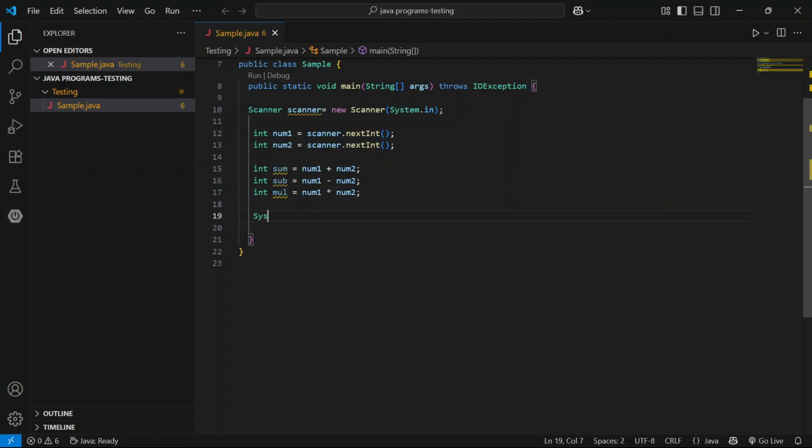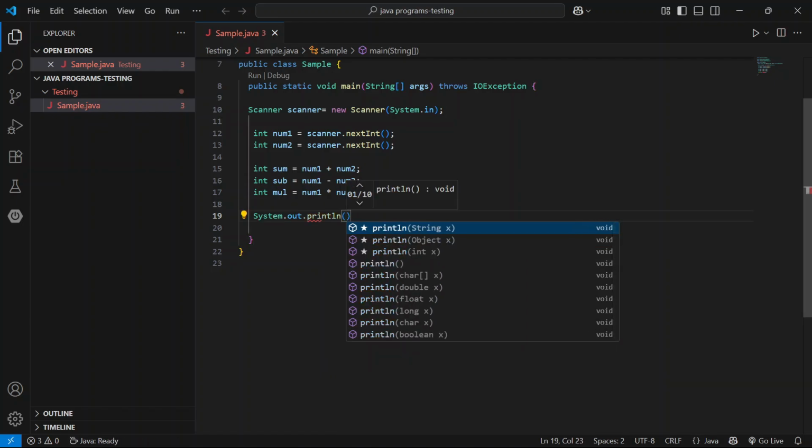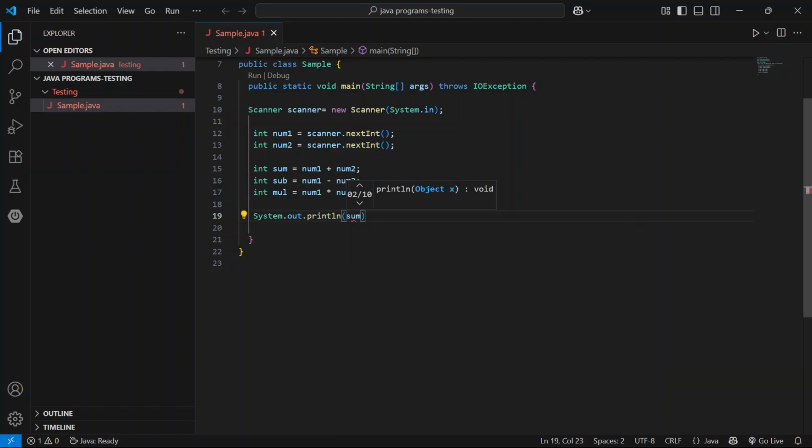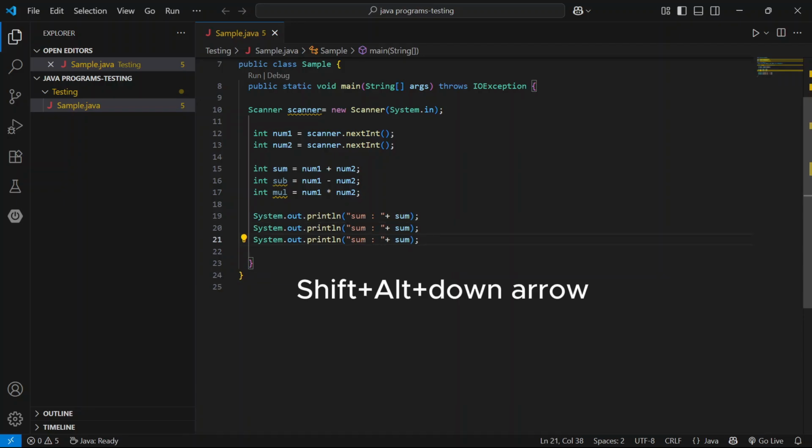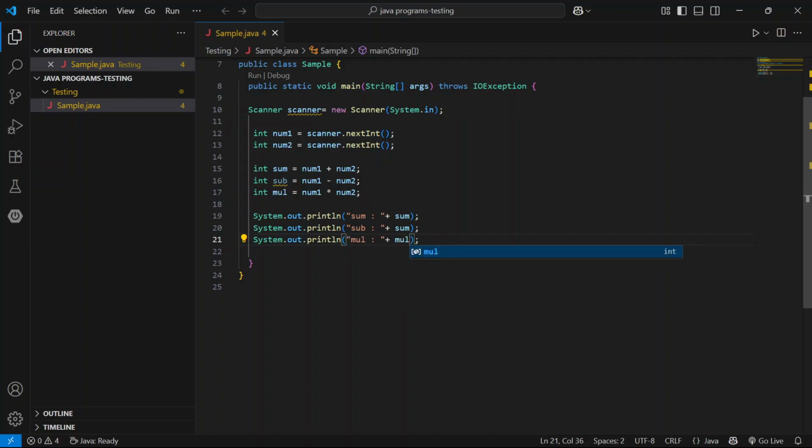Now print that. SUM, SUB, MUL. And run the application.